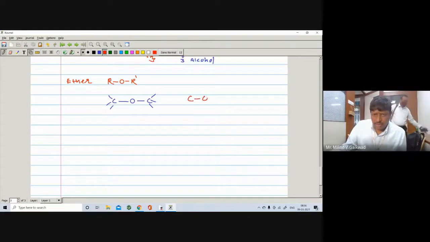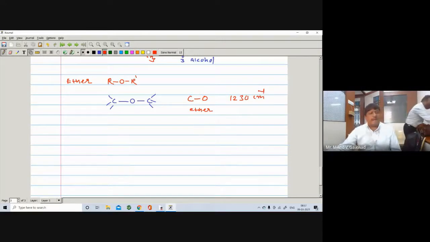The CO stretching of ether will appear at 1030 centimeter inverse. So getting a band at 1030 centimeter inverse, you may say that it is an ether.